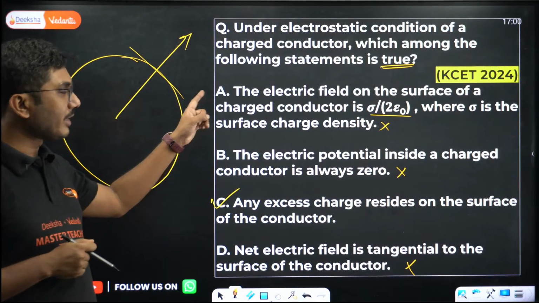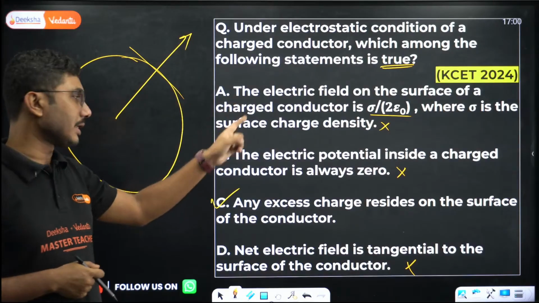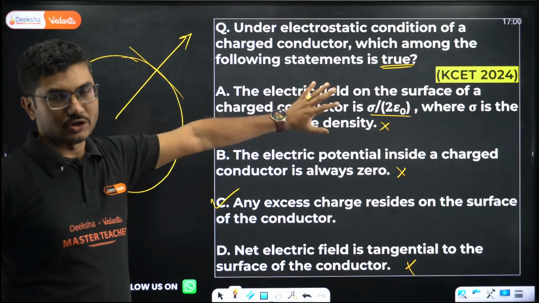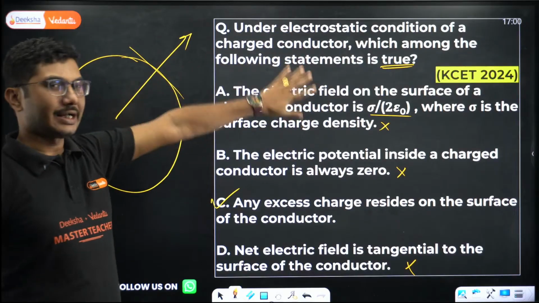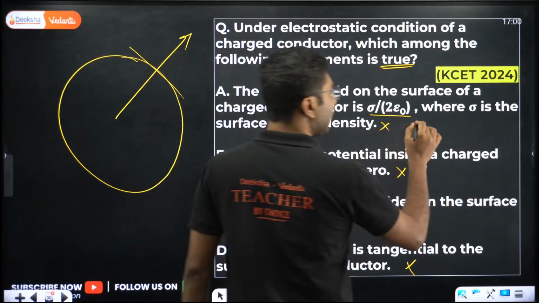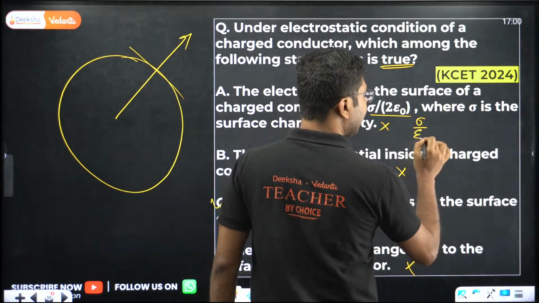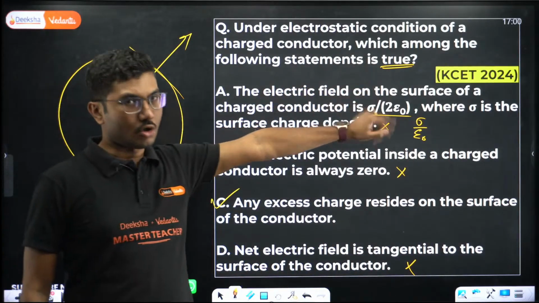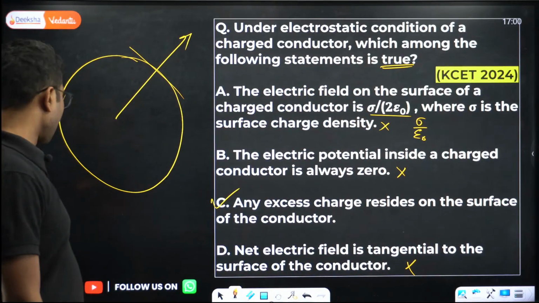No, option A is not correct. Option C is correct. That formula is true for an infinitely charged sheet, a non-conducting sheet. For conductors, near the conductor, the formula is sigma by epsilon naught, right?